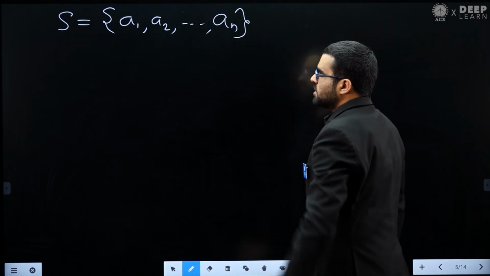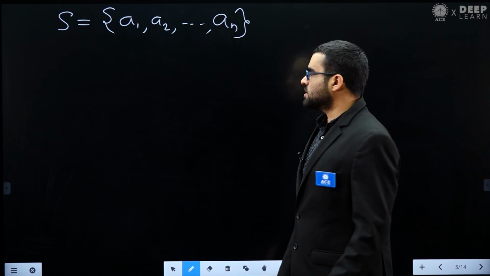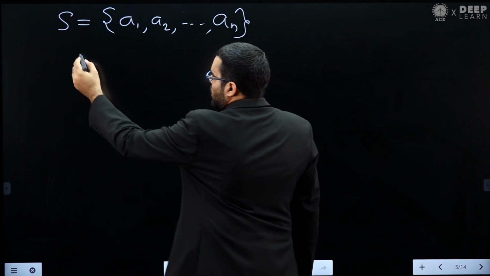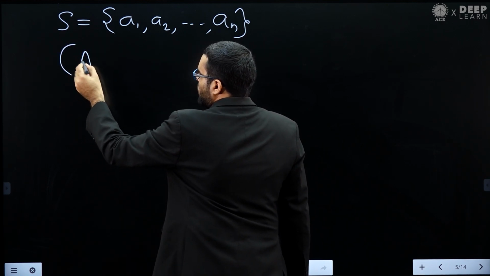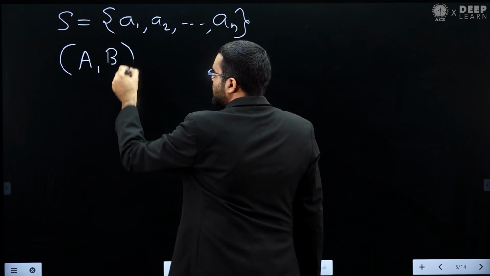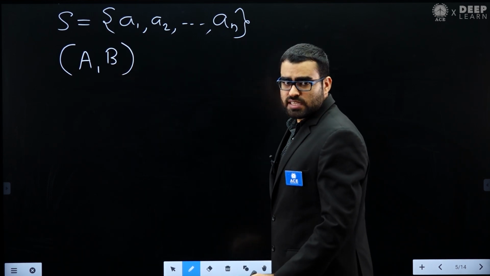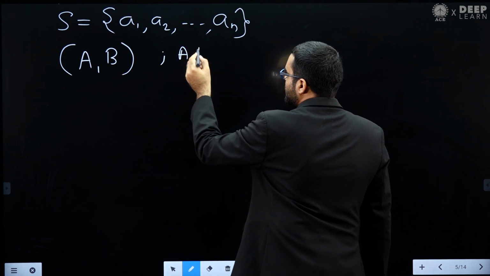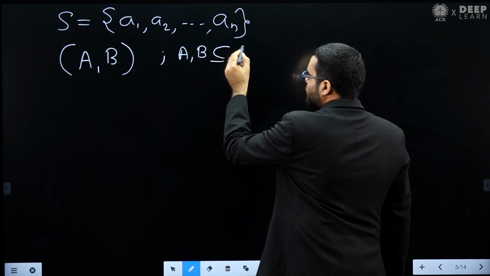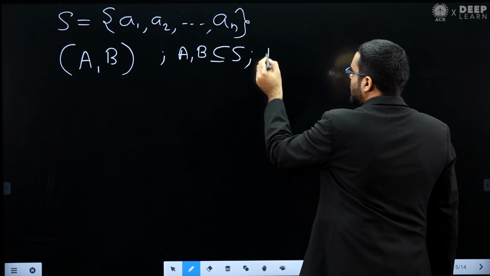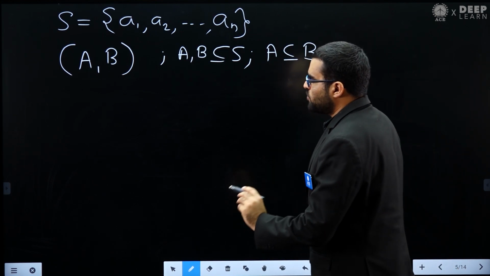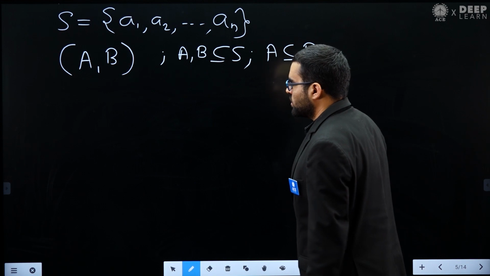Now I want to ask you, I am making a pair A comma B, such that A and B both are subsets of S and A is a subset of B. A must be a subset of B. This type of pair I want to create.